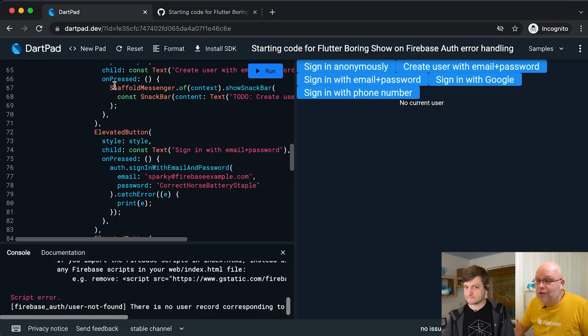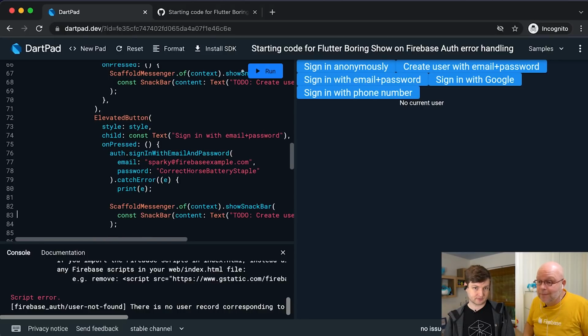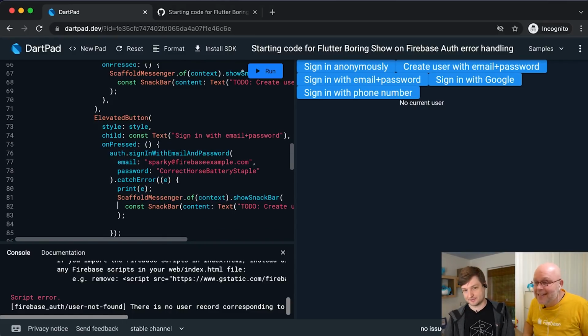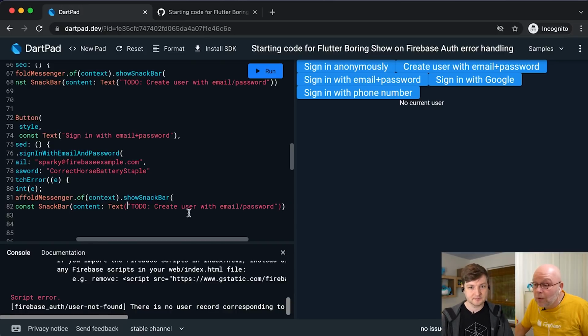Well, actually, let me just grab this snack bar here. Right, and then instead of the to-do text, do the error text. Yeah, exactly. Oh, apparently I can't use tab to indent here. Whatever. Like this, and then we show, what did you say? There we are. Error dot.